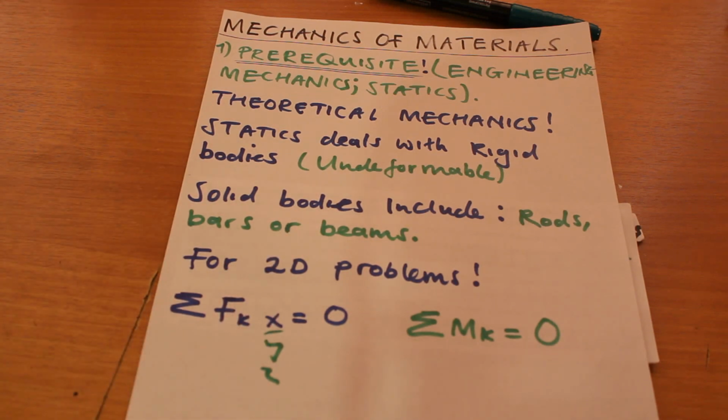Well, let us give a brief background of what we did in statics. In statics, we usually deal with rigid bodies. What this means is that these bodies do not undergo any sort of deformation. When we talk of deformation, we're simply talking of the change in size or shape of an object or of a solid body once a certain load has been applied to it. So when we talk of things that we deal with in statics, we are saying these are rigid bodies. They do not undergo any deformation. No matter the amount of force or load that you apply to them, they remain as they are.